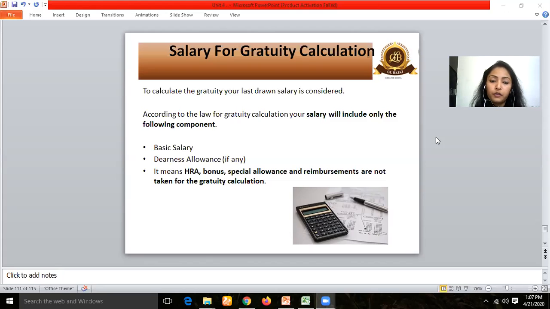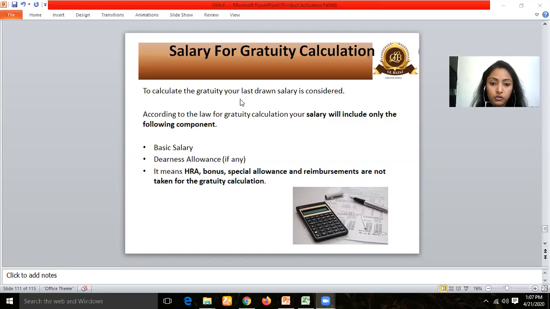Now, we'll be discussing today the calculation of gratuity, how gratuity is calculated based on the salary of the employee, and what are the different conditions that are applicable once the gratuity payment has to be done. So very importantly, please give your attention to this particular aspect, because the calculation is one of the crucial aspects that you should know, and what you have to include in the calculation and what not, that has to be taken care of.